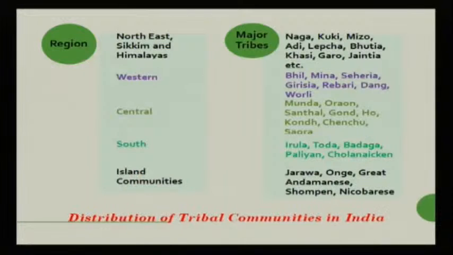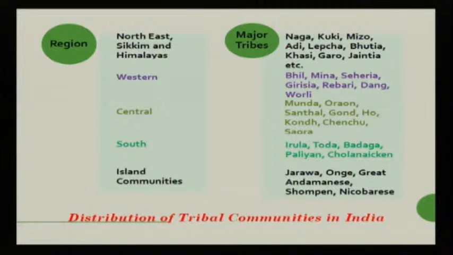As we discuss how they are distributed in different parts of India, if you go to the northeast, Sikkim and the Himalayas, you will find that the major tribes are Naga, Kuki, Mizo, Adi, Lepcha, Bhutia, Khasi, Garo, Jayantiya, etc. In western India, they are Bhil, Meena, Seheria, Giris, Rebari, Dang and Worli.